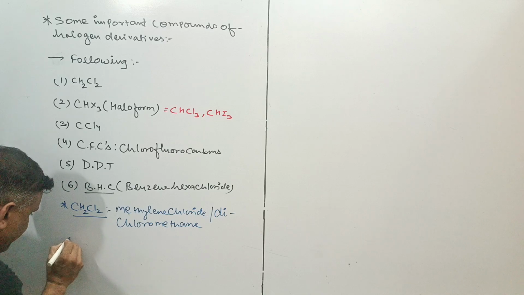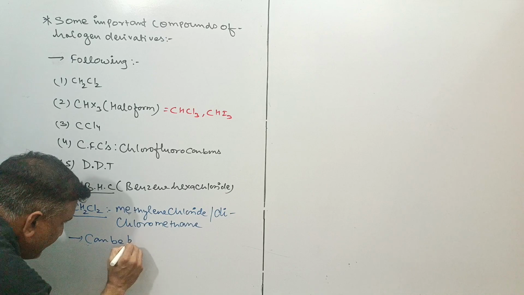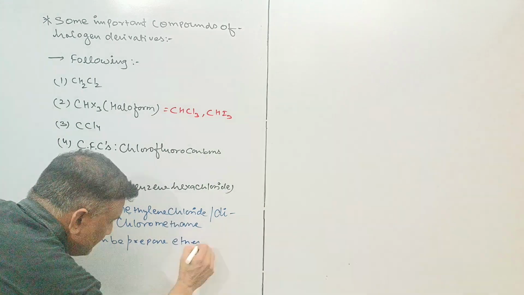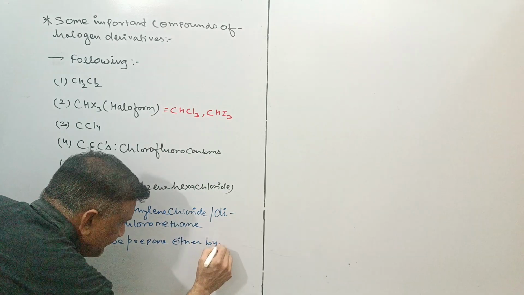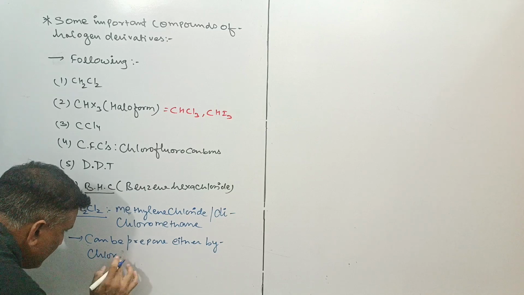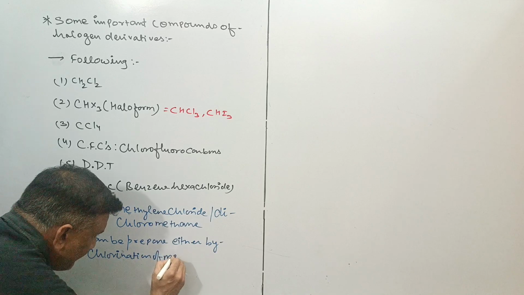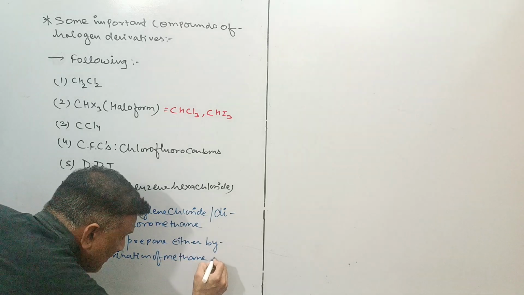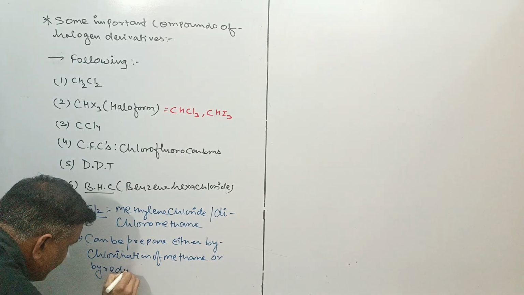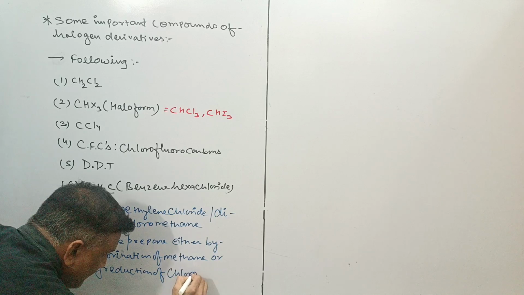It can be prepared either by chlorination of methane or by reduction of chloroform.